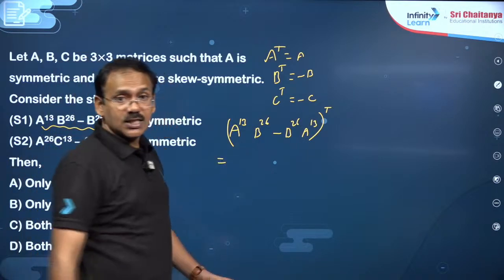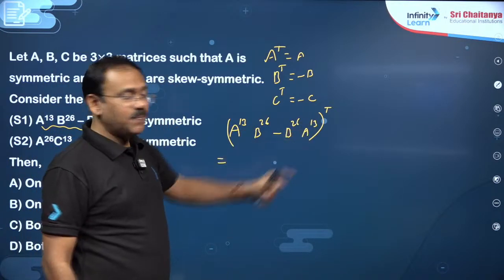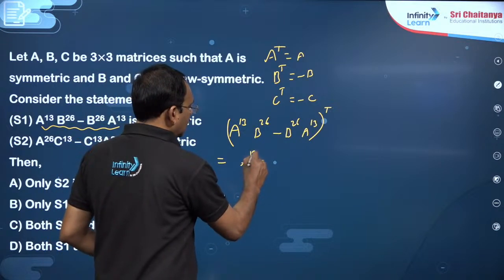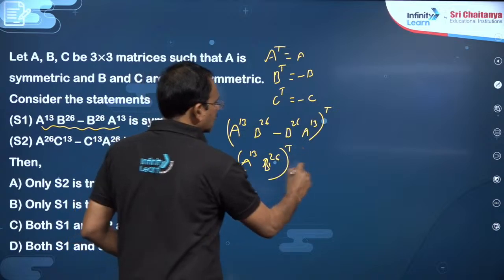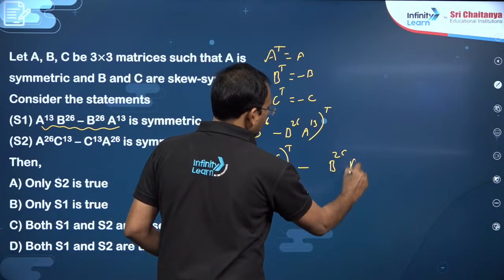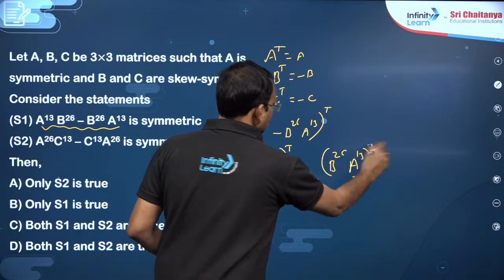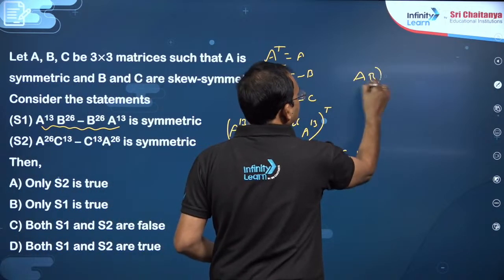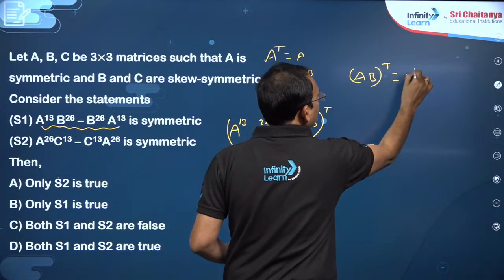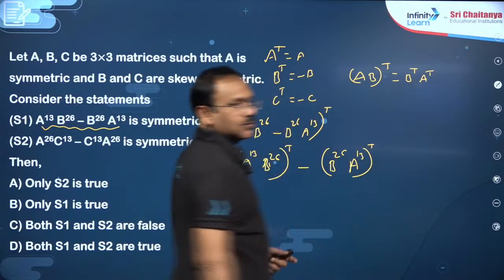You know, dear friends, the transpose properties. A minus B whole transpose you can write as A transpose minus B transpose. And the AB whole transpose property is, you can write B transpose into A transpose, right.